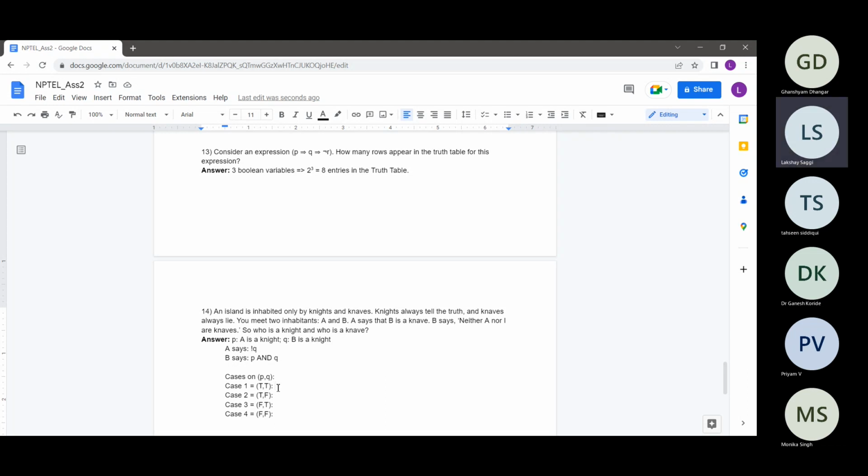Case one is true, true. In case one, A and B both tell the truth.